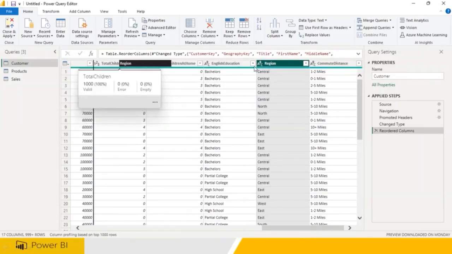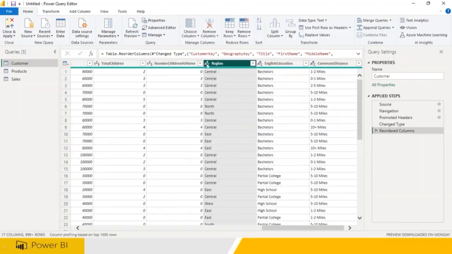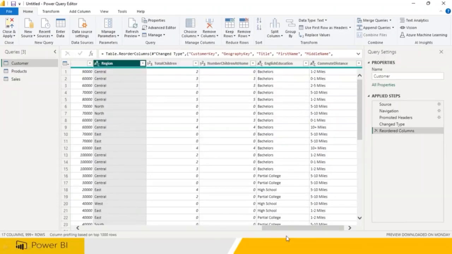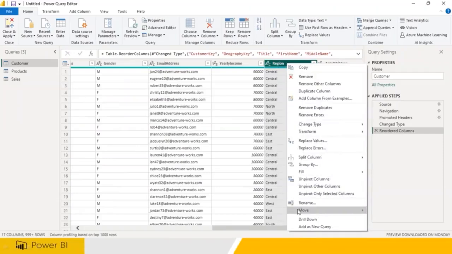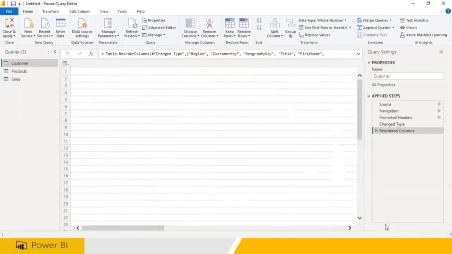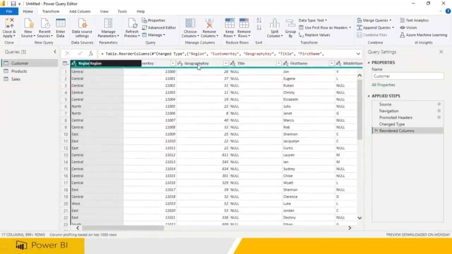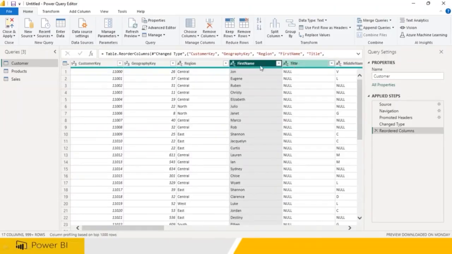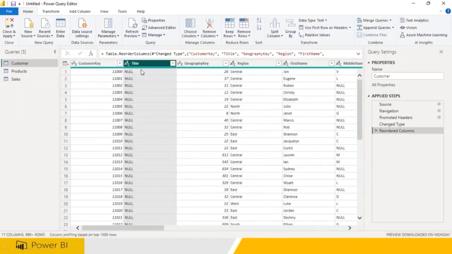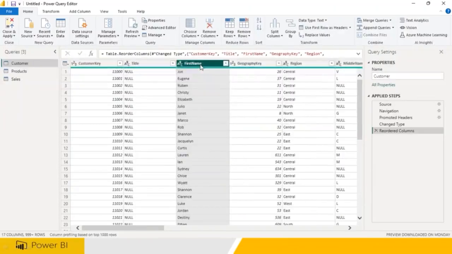So wherever you wanted to place, you can easily place like this. Or right click, you can say move to the beginning, it will come. So whatever you wanted to have, you will be able to move, reorder. That is what is called ordering the columns.